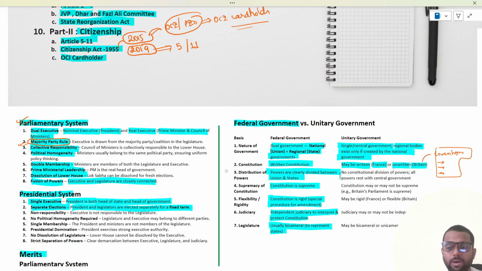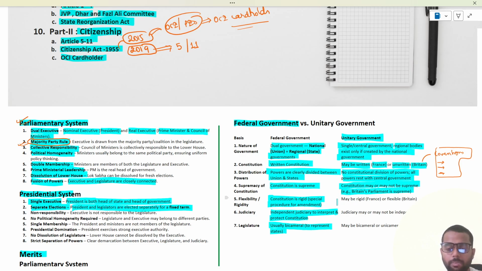Then, on the distribution of power, there is no constitutional division of power. All the power rests with the central government. And since the central government enjoys all the power, it is known as the unitary government. On the supremacy of the constitution, it may or may not be supreme. For example, in Britain we do not have the constitution as supreme; what we have is the British Parliament as supreme.